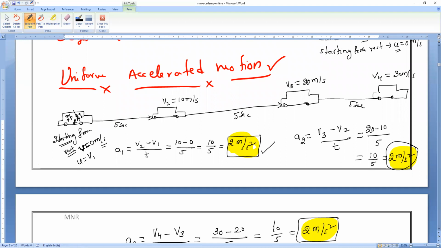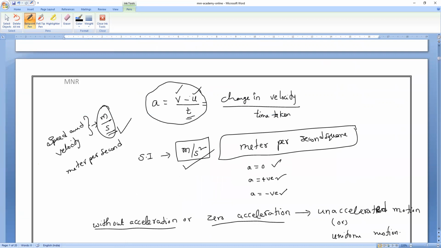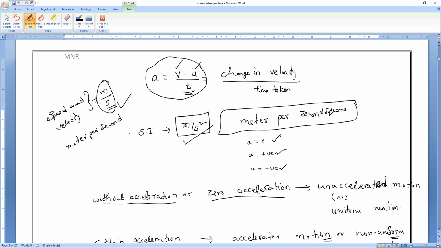Do you understand what the acceleration formula is, Sailesh? Can you tell me? Just final velocity minus initial velocity divided by what? T means what, Sailesh? T means what? Time, sir. Time.